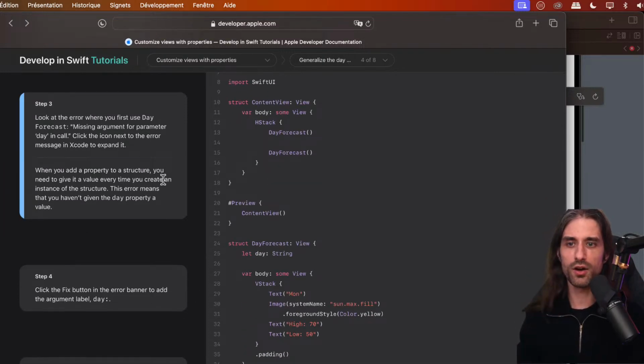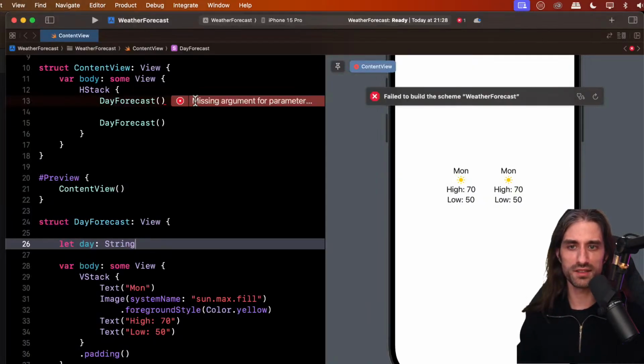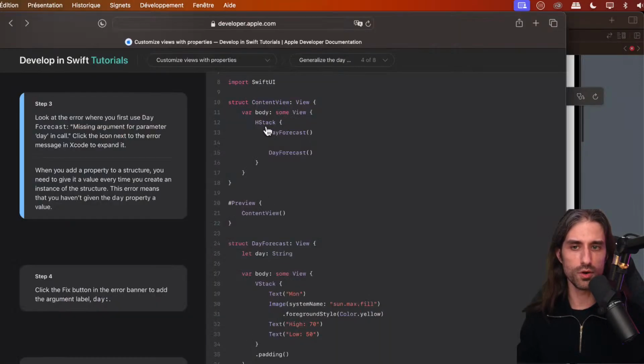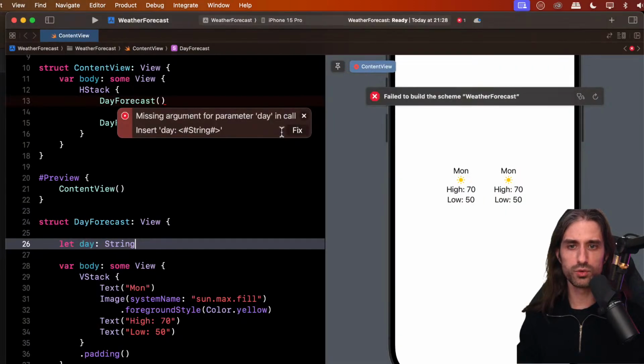So now let's look at the error when you first use the day forecast. It says missing argument for parameter day in call. So click the icon next to the message in Xcode to expand it. So that's what I did right here.